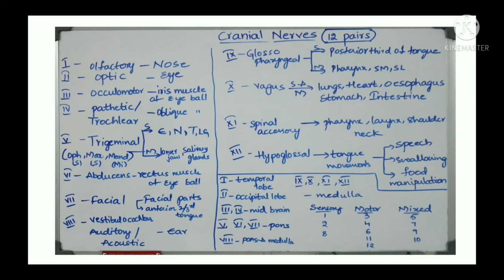Here I have written some shortcuts, I forgot to tell them. The trigeminal nerve is a combination of ophthalmic, maxillary and mandibular. Out of these, ophthalmic and maxillary are sensory nerves and mandibular is a mixed nerve. And here the sensory nerve starts from the ear, nose, tongue and lacrimal glands, whereas the motor nerve sends impulses to the lower jaw and salivary glands and also the lacrimal glands. The diagram you can remember easily.